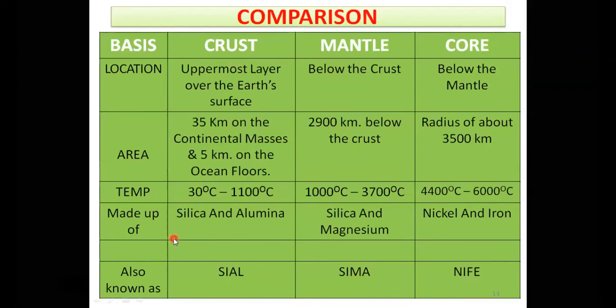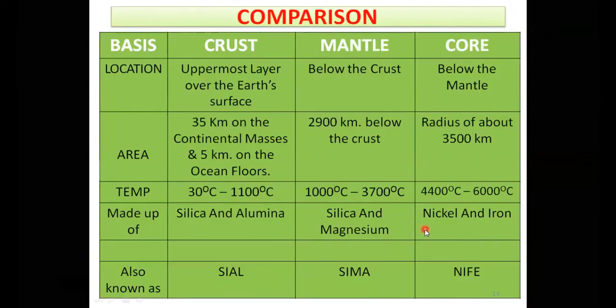The crust is made up of silica and alumina, also known as Sial. The mantle is made up of silica and magnesium, known as Sima. And the core is made up of nickel and iron, known as NiFe, or knife. Ni for nickel and Fe for ferrous, iron, so knife. So you will have to remember Sial, Sima and knife, then you will never be confused about the materials the three layers of our earth are made up of. So remember the names Sial, Sima and knife, my dear students.